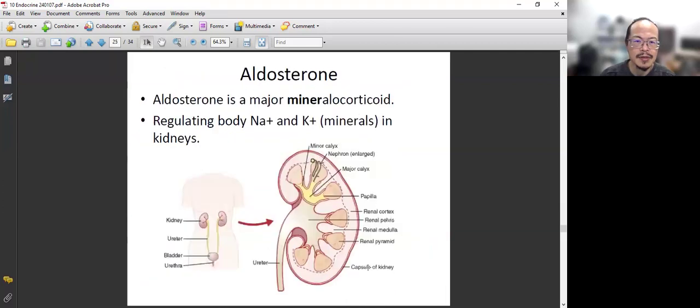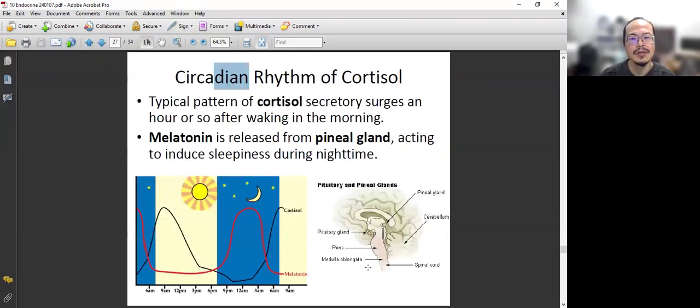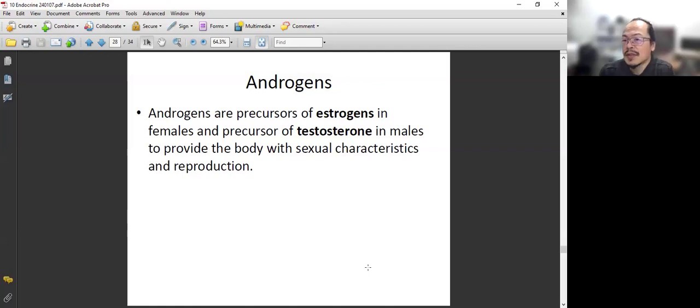Androgen: Andro means male, and gen means generation or production. So androgen is a male sex hormone. Both female and male have androgen. It is a little bit weaker compared to the stronger one, testosterone. Androgen is a weak one, but it will act on the same receptor to produce the male sex characteristics.